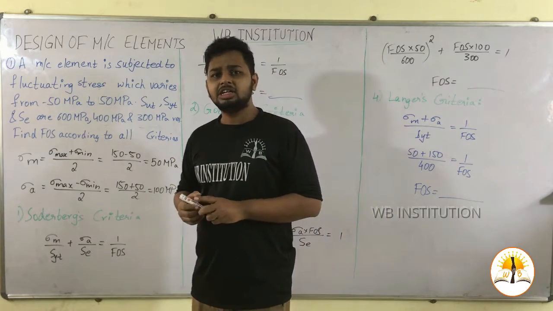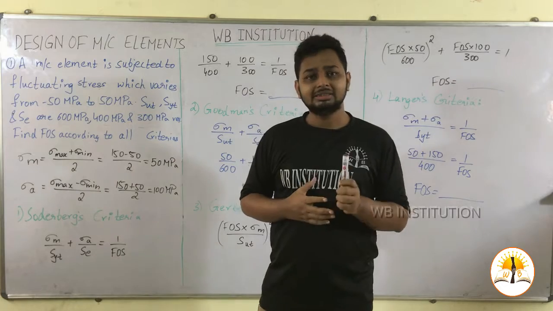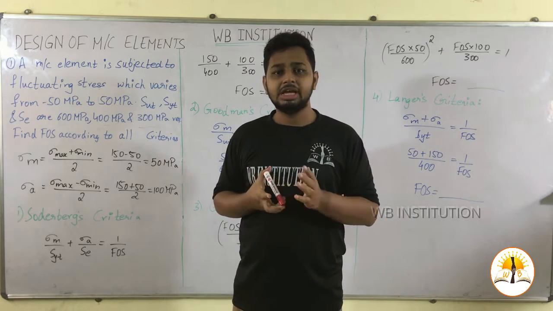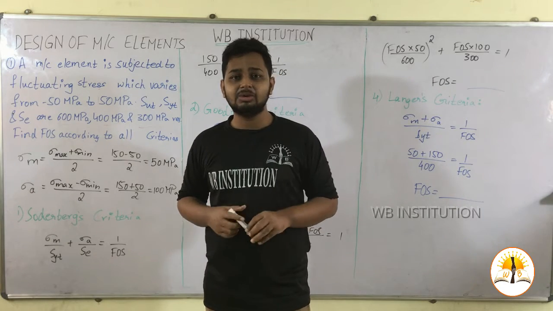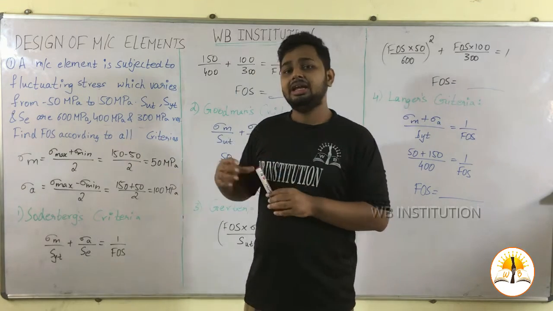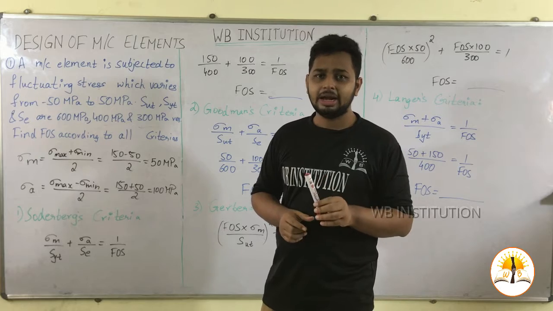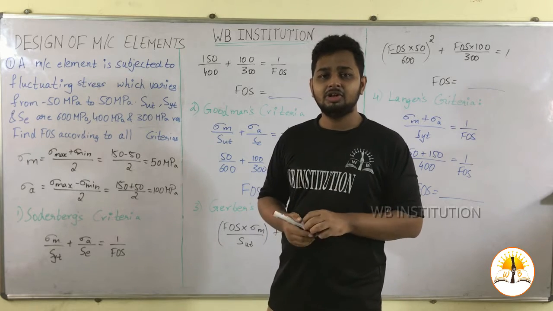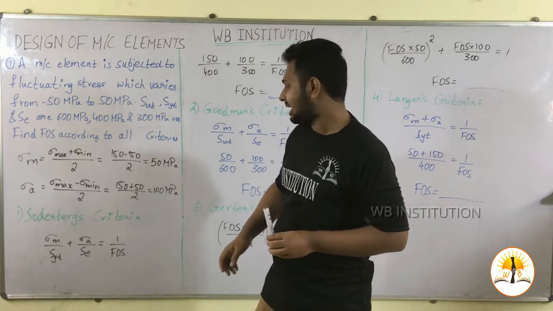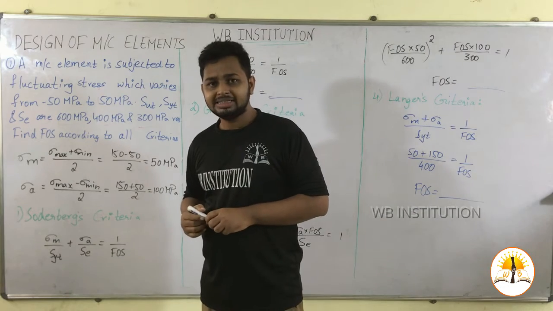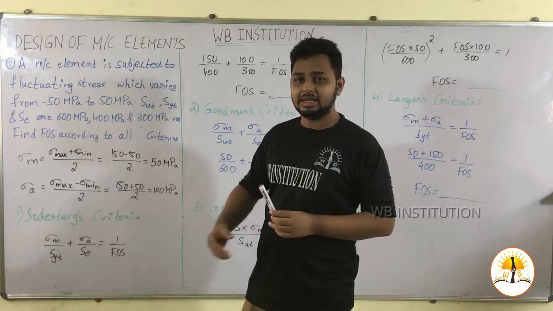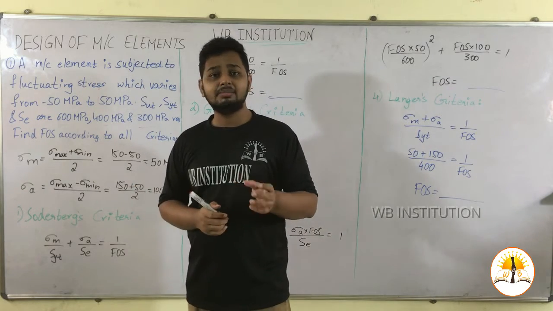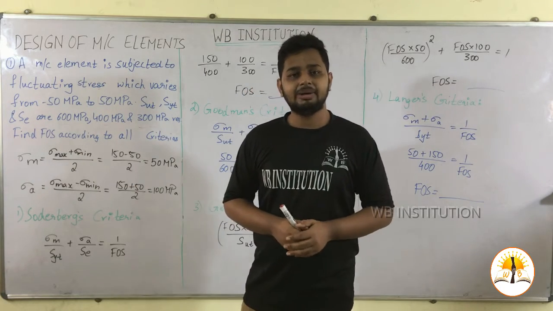In terms of static load, for solving a problem we used to calculate the principal stresses, that is sigma 1, sigma 2 and sigma 3. In the same way, in fluctuating loads we have to calculate initially the values of mean stress and stress amplitude. The mean stress is given by sigma max plus sigma minimum divided by 2, and the stress amplitude is given by sigma max minus sigma minimum divided by 2.